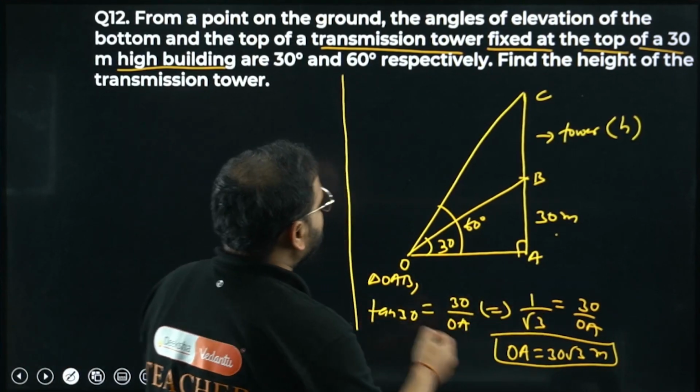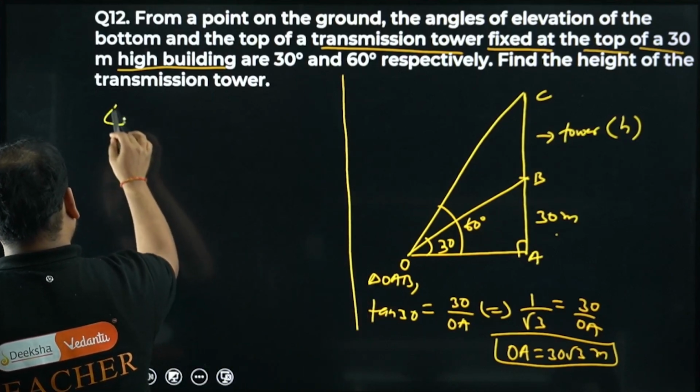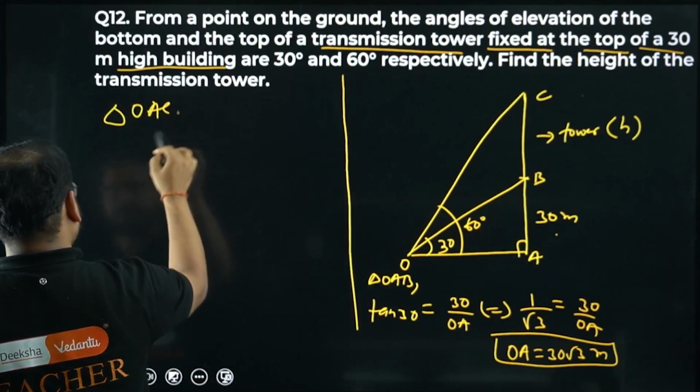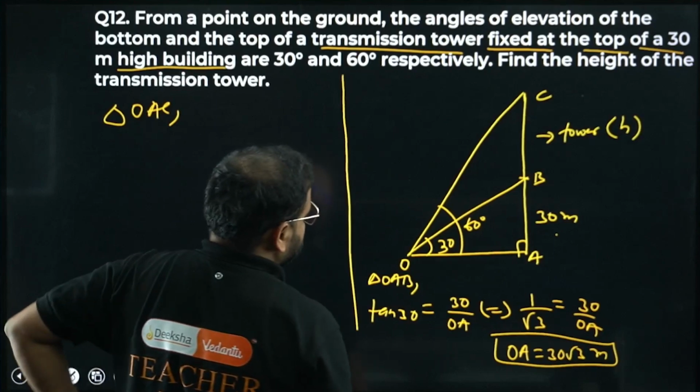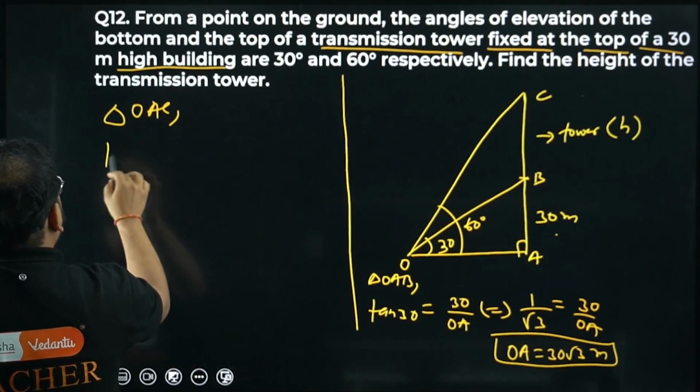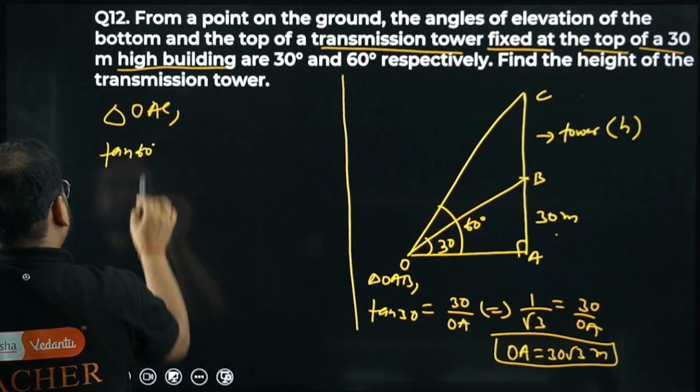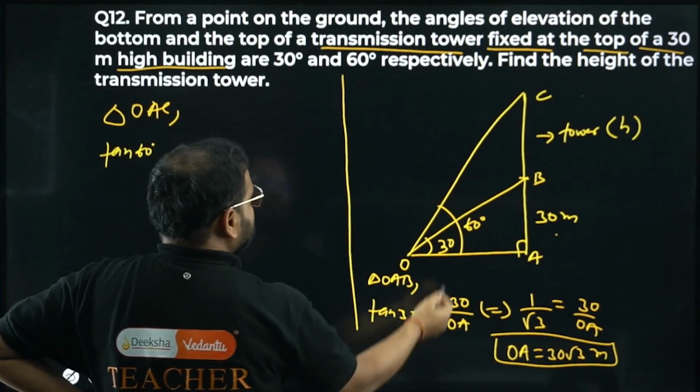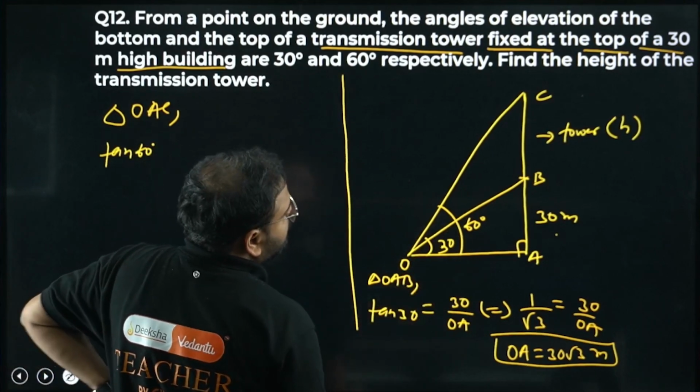Now let's look at the triangle OAC. Tan 60 we will use, since the angle of elevation is 60. So what are we going to get?